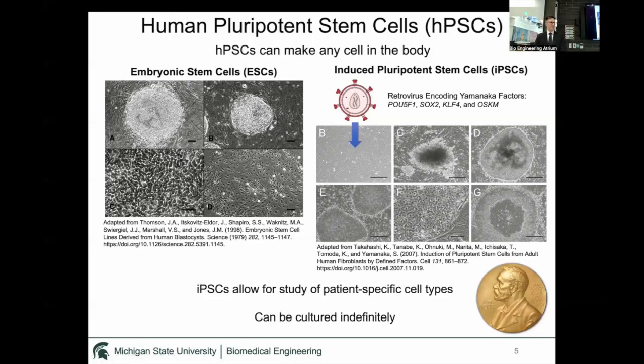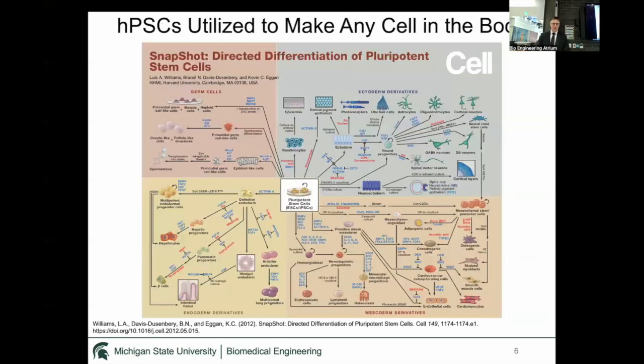So once you have one of these, as long as you feed them the right conditions, you can culture them forever, basically providing a never-ending source of human cellular material. And since human pluripotent stem cells were heavily utilized, many groups around the world have developed protocols to make specific cell types, basically all of them in our body, including germ cells, ectodermal derivatives such as neurons, mesodermal derivatives such as cardiomyocytes, like muscle cells of the heart, and endodermal derivatives.